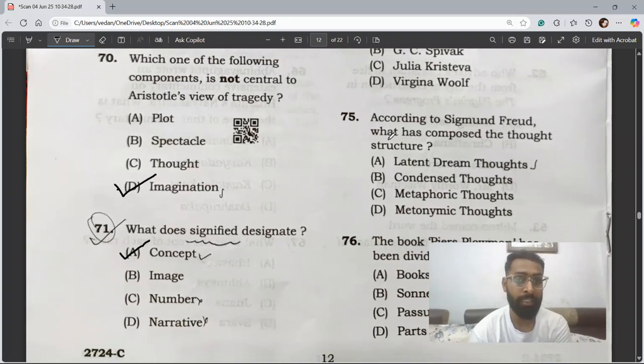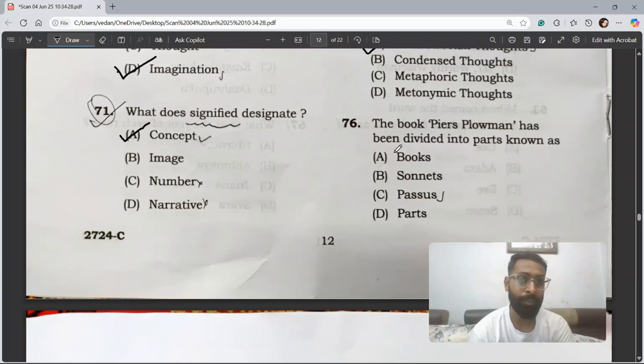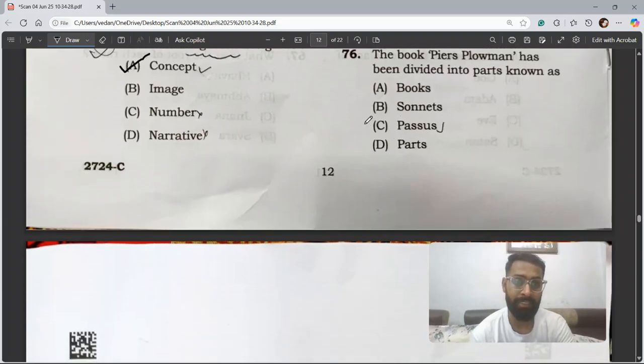So Sigmund Freud talks about two types of dream thoughts: latent dream thoughts and manifest dream thoughts. So the correct answer is A, latent dream thoughts. Question 76. The book Piers Plowman has been divided into parts known as passus. The book Piers Plowman is divided into 8 passus. So the correct answer is C.